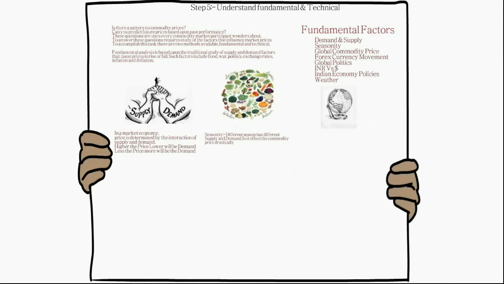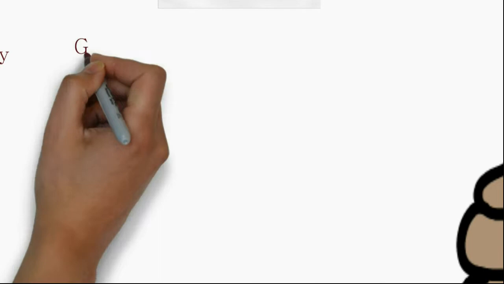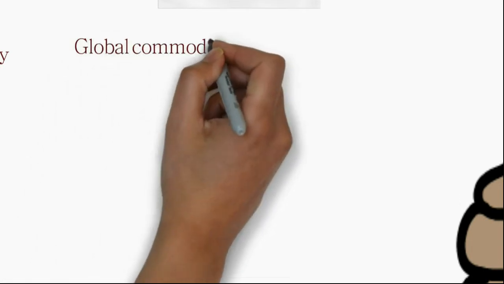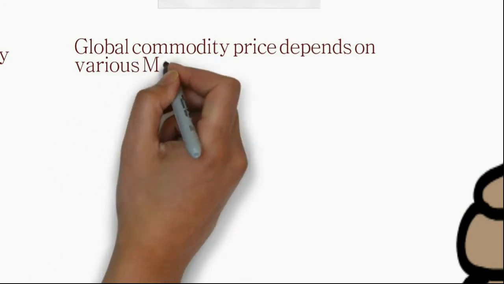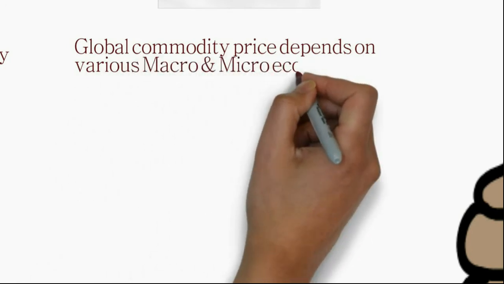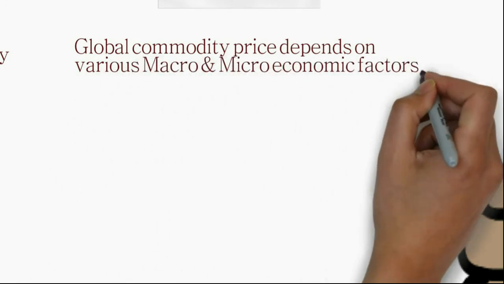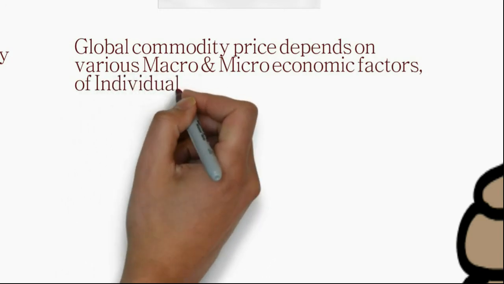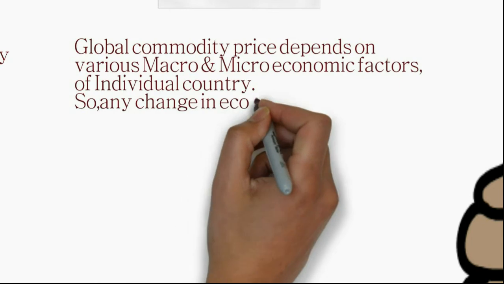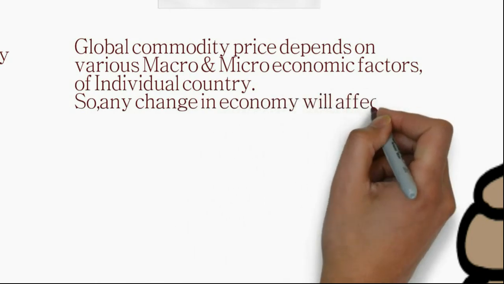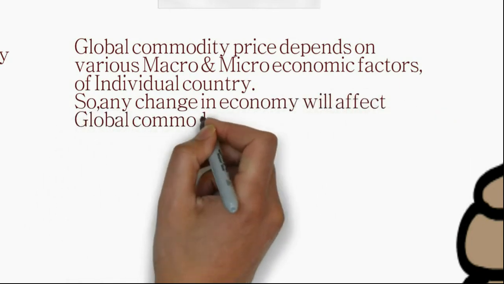Third is global commodity price. Global commodity price depends on various macro and micro factors of individual countries. So any change in economy will affect global commodities price. It depends on which commodities a country's economy is based on.